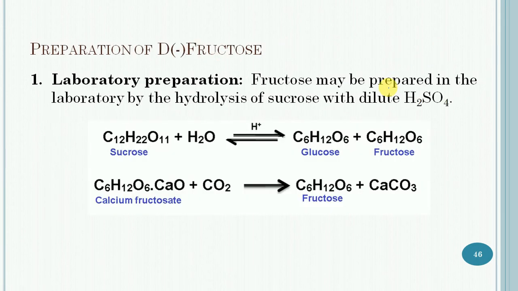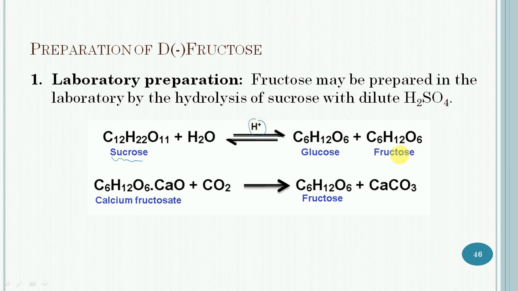So let us start with the methods of preparation of D minus fructose. It has two methods. The first method is the laboratory preparation. In the laboratory, it is prepared by hydrolysis of sucrose with dilute sulfuric acid.